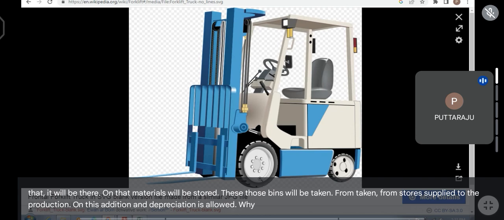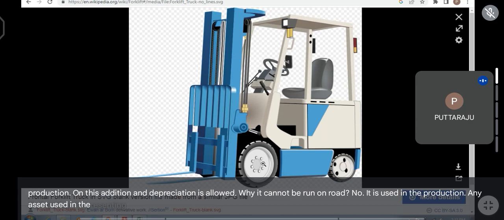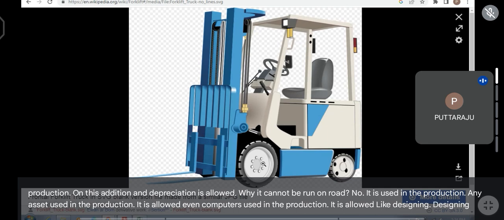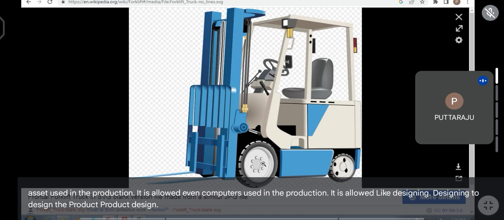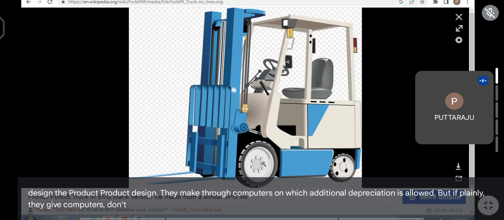Why? It cannot be run on the road, no. It is used in production. Any asset used in production, it is allowed. Even computers used in production, like to design the product, they make designs through computers, on which additional depreciation is allowed. But if they plainly give computers, don't consider them for additional depreciation. Understood?